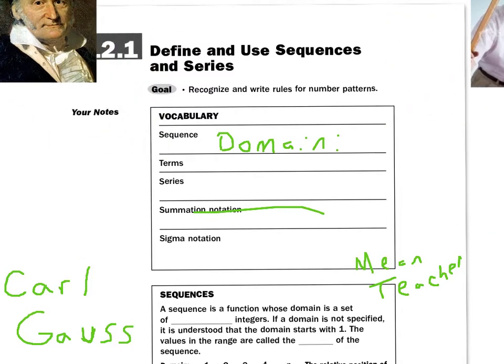Let's get Mr. Voss and mean teacher out of here. So the domain is 1, 2, 3. The terms are the values in the range, and we'll talk about that in just a moment. The values in the range. And the series would be the sum of all of the terms, and summation notation is the notation for a series that represents the sum. And so this is just a way we're going to write the sum, and sigma notation is another way we're going to write the sum. So we'll work with that in just a moment.